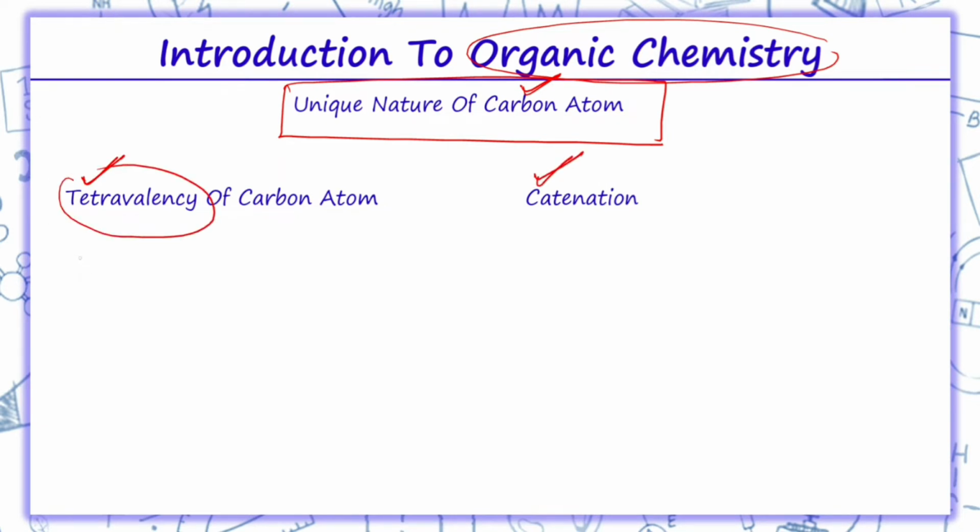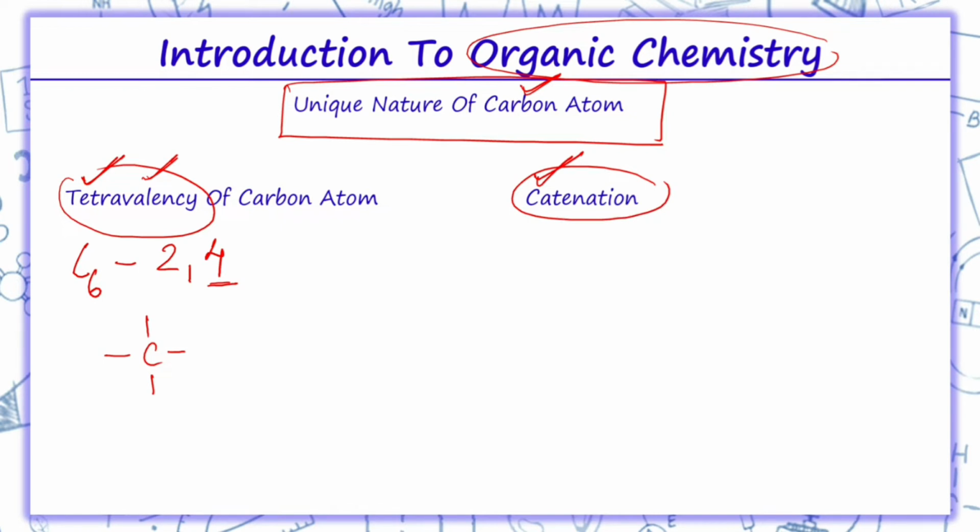Tetravalency: we know the atomic number of carbon is 6. Thus its electronic configuration is 2, 4. Thus in its valence shell there are 4 electrons. That means it is tetravalent because it has 4 electrons in its valence shell. Since it is tetravalent, we say it exhibits tetravalency.